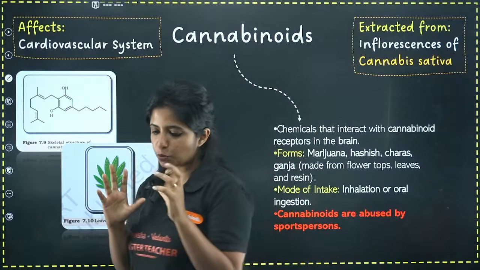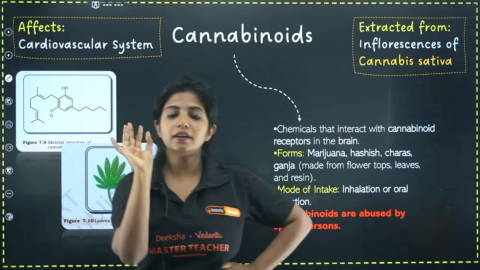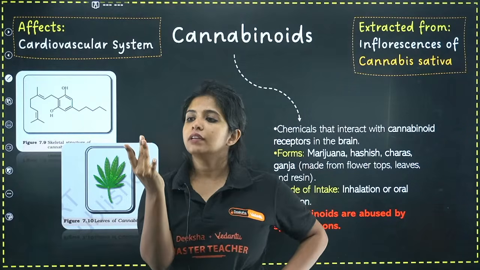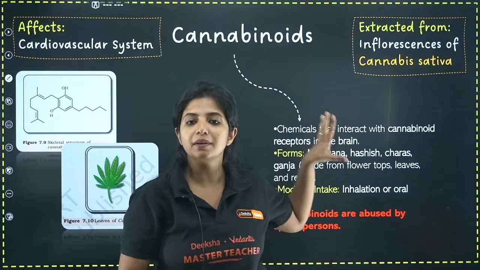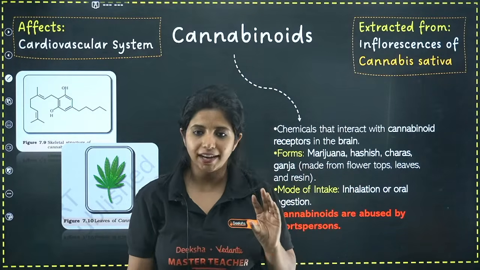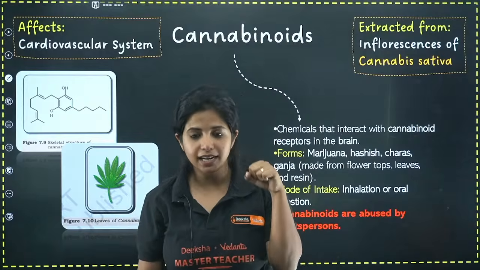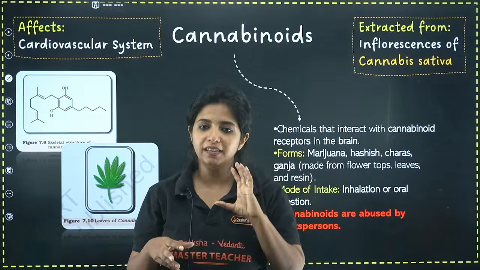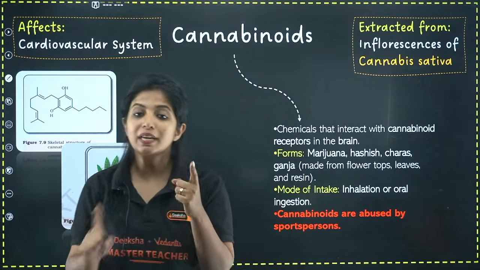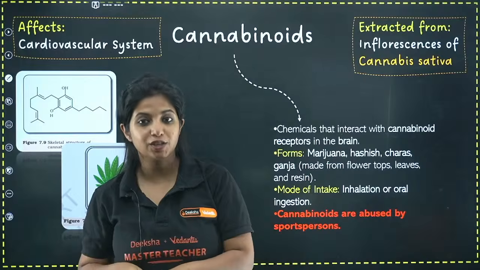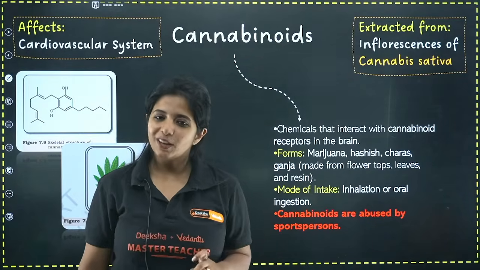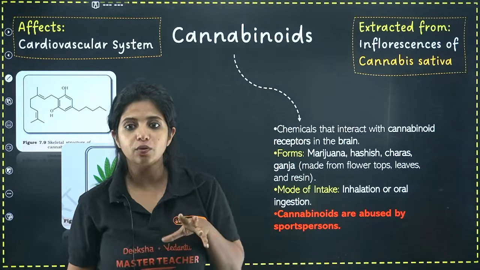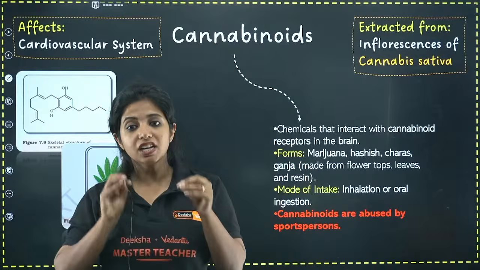And this cannabinoid drug is super simple because whatever drug names you know until now, charas, ganja, marijuana, everything, they will be coming under cannabinoids. And the mode of intake is inhalation. Either you inhale it or you mix it with something and then drink or eat it. That is oral ingestion. So inhalation or oral ingestion. It's not injection, it is ingestion. In the case of opioids, you had it through snorting as well as injection. Here you are having it through inhalation as well as ingestion.